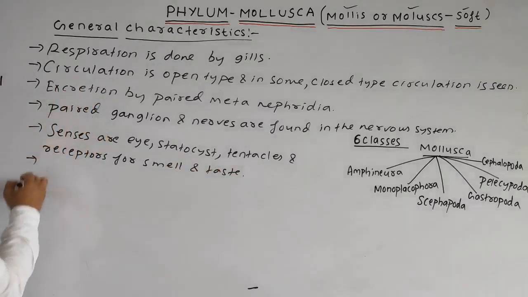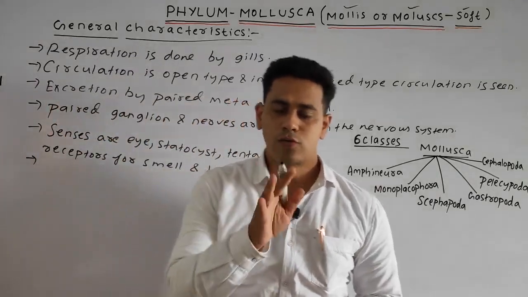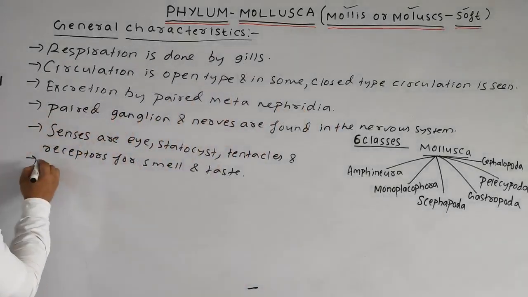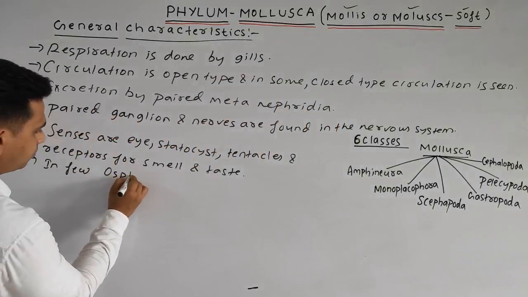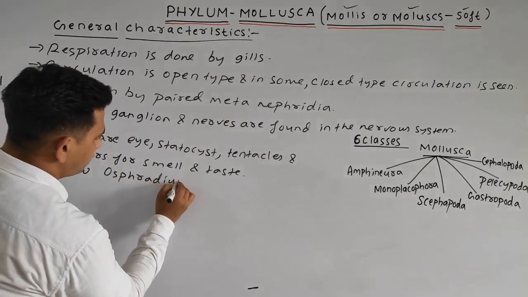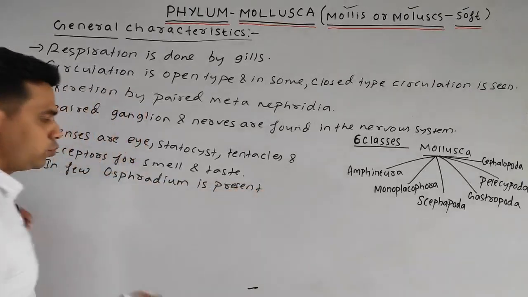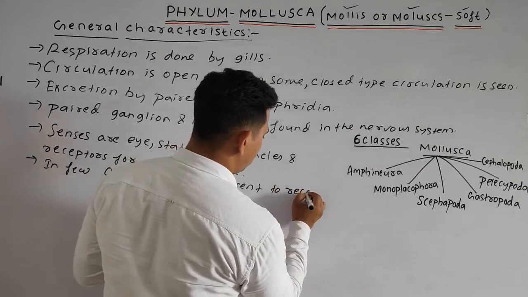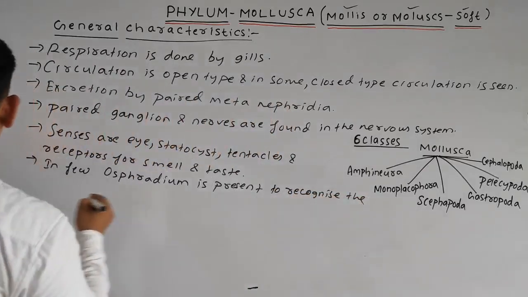Receptors are present for smell and taste, and in a few organisms the osphradium is present to recognize the smell.